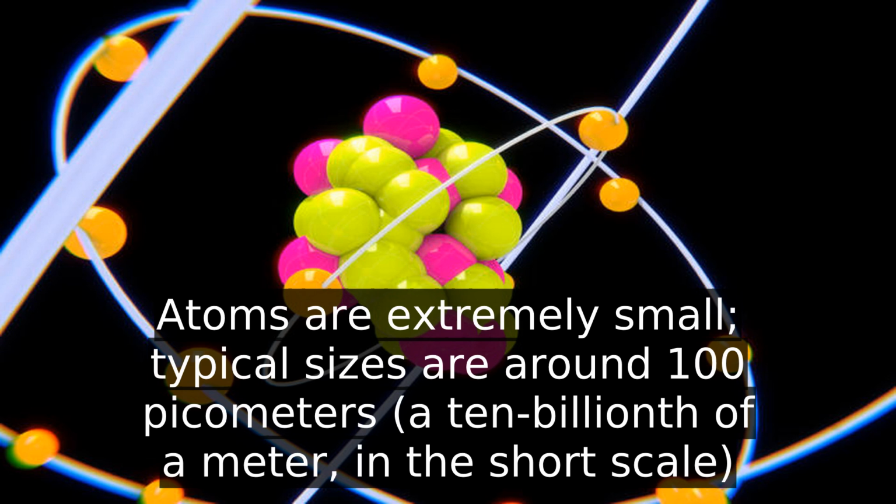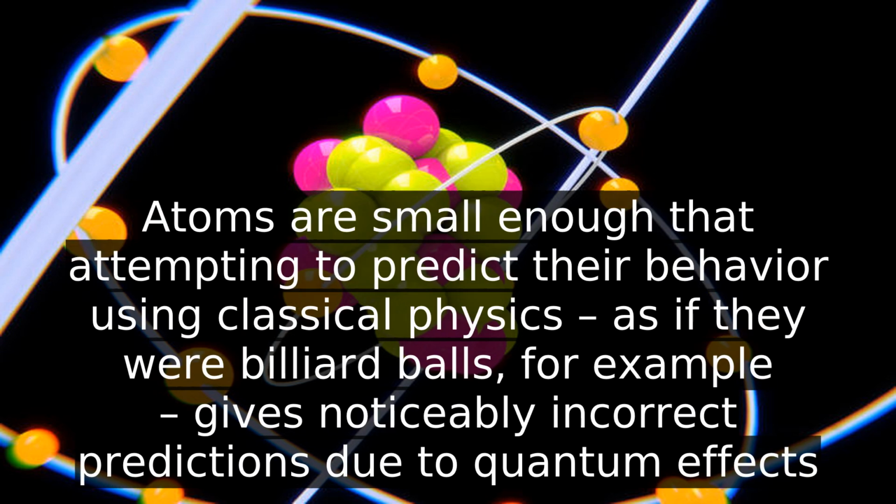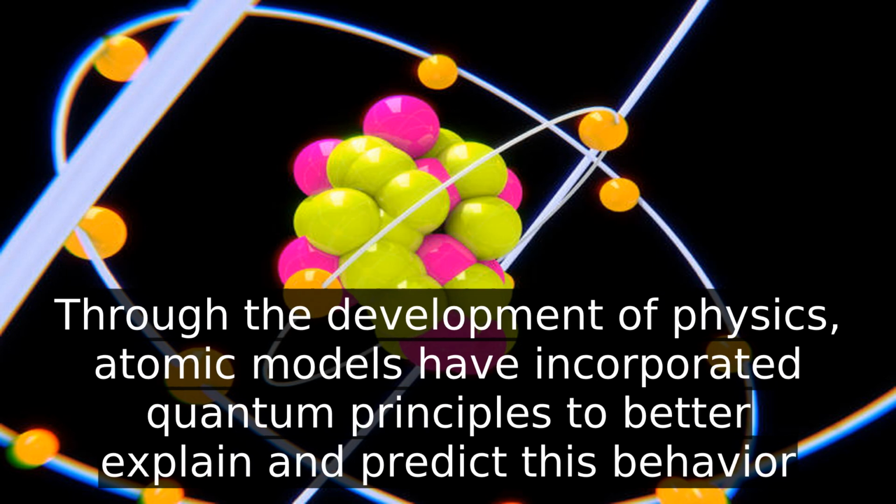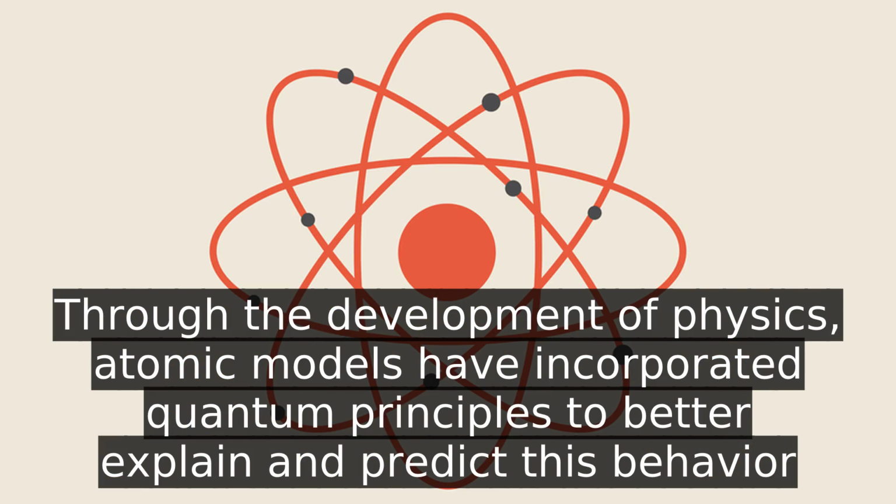On the short scale, atoms are small enough that attempting to predict their behavior using classical physics, as if they were billiard balls, for example, gives noticeably incorrect predictions due to quantum effects. Through the development of physics, atomic models have incorporated quantum principles to better explain and predict this behavior.